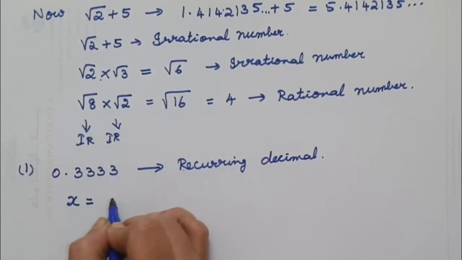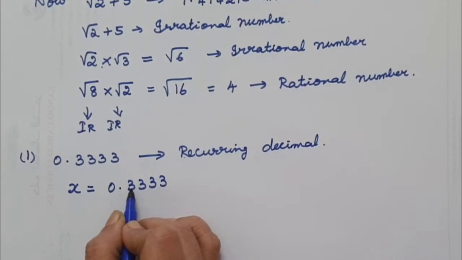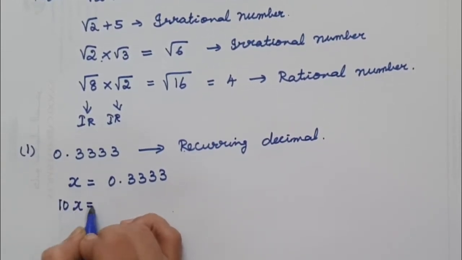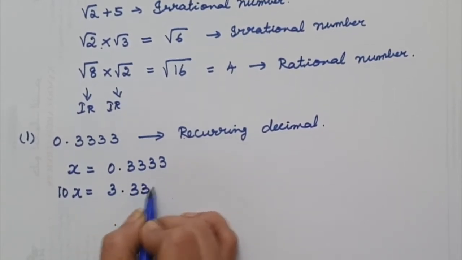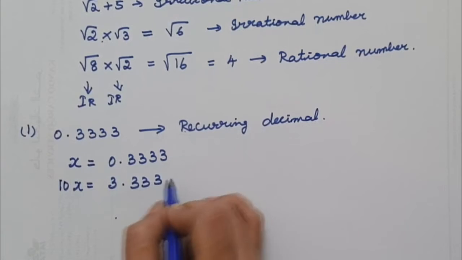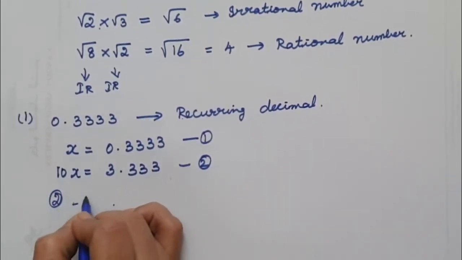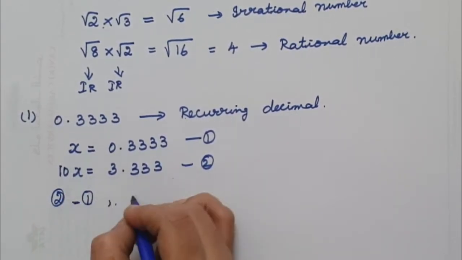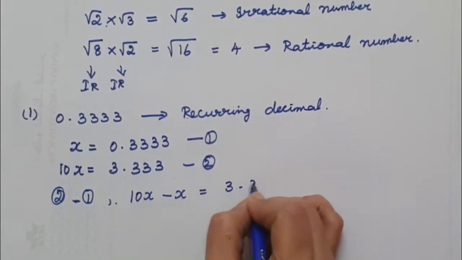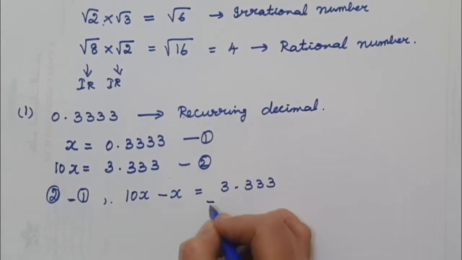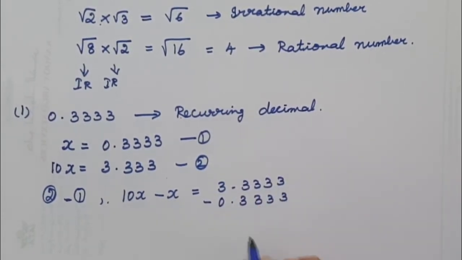First, let us take x will be equal to the given recurring decimal. So now this number you multiply by 10. So 10x, when I multiply it, I shift the decimal point to the right. So 3.333 it goes on. Now I'll subtract it. This is equation 1, and if I take this as equation 2, 2 minus 1. When I do it, left side it will be 10x minus x will be equal to 3.333. For our understanding, I'll write it down so that it becomes easier for you to understand. So the number goes on like this.